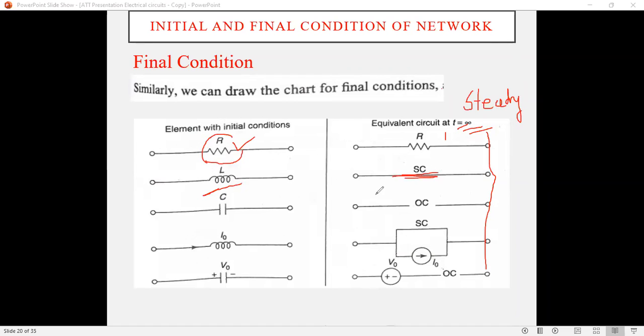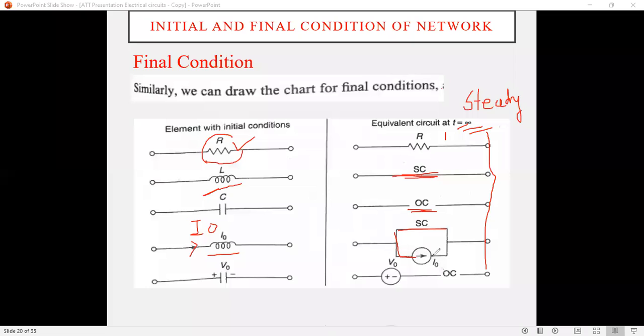Okay, this will directly act as a short circuit. Then in case of a capacitor, there is no voltage across the capacitor initially. Then at t equals infinity, this capacitor will act as an open circuit. Then in case of an inductor, if there is current I0 ampere flowing through the inductor, then at t equals infinity this inductor will act as a short circuited terminal across a current source.